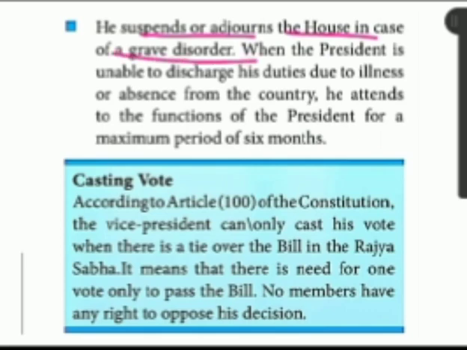When the president is unable to discharge his duties, because of illness, or otherwise because he went to tour a foreign country, due to illness or absence from the country, the vice president attends some other functions of the president. If the president is missing, the vice president can attend the meetings of the president.